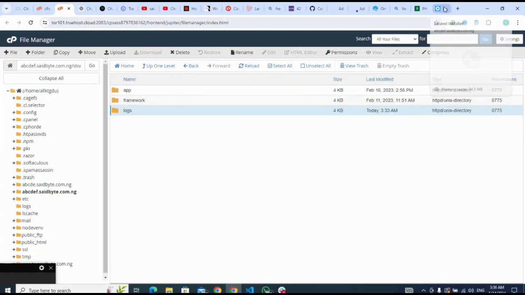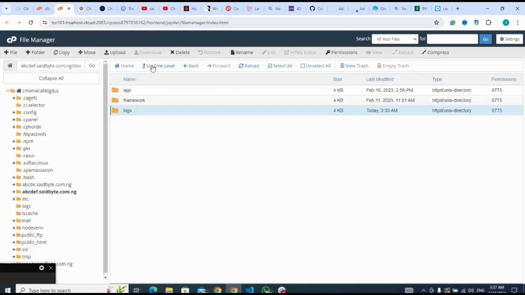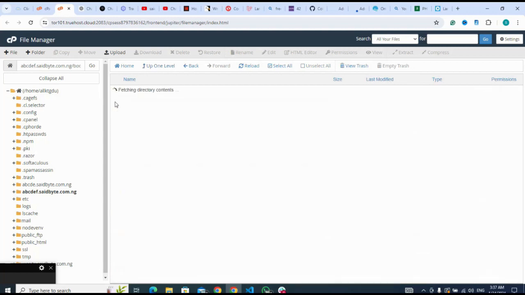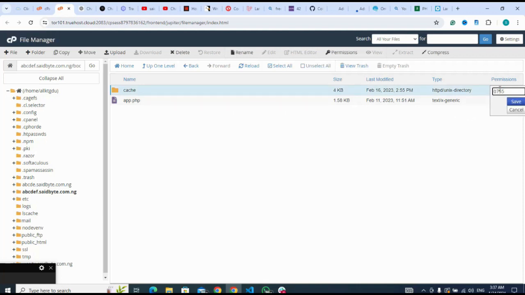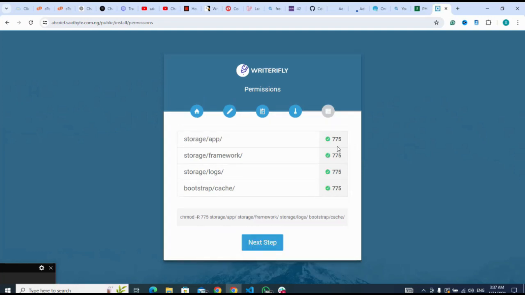Now let me come back here. I've done these three, then I go to Bootstrap, cache. Click on up one level, Bootstrap, open it, then I change this to 775, click on save. Now I can refresh this, check permission again. So everything is now in order. I click on next step.